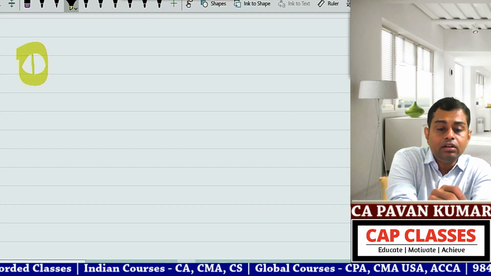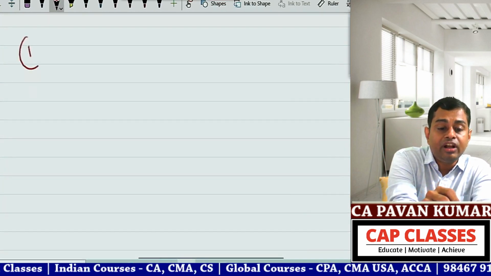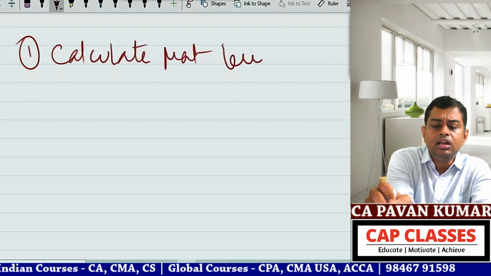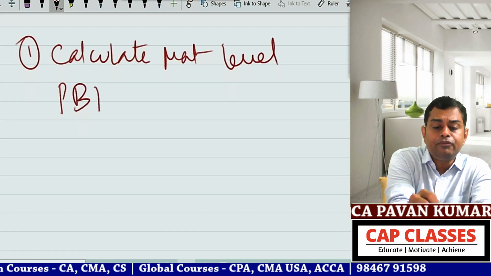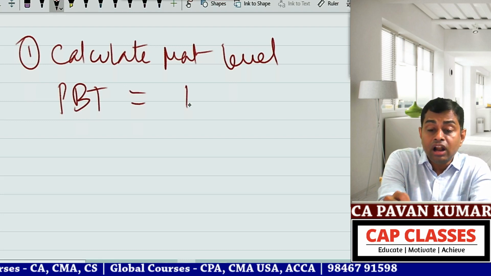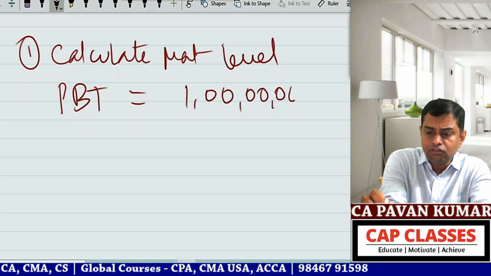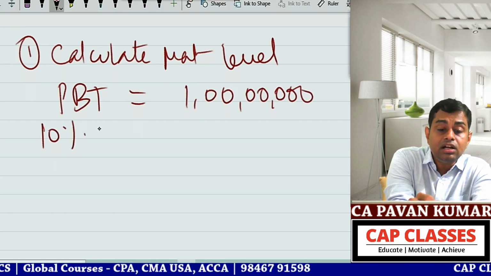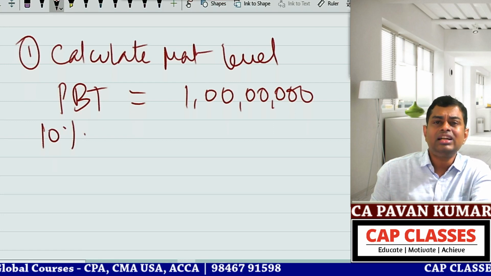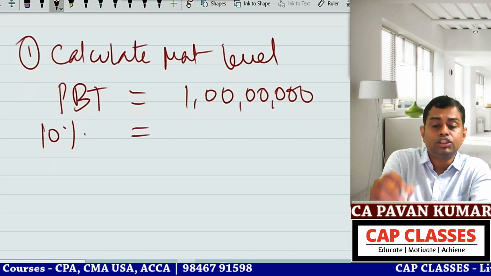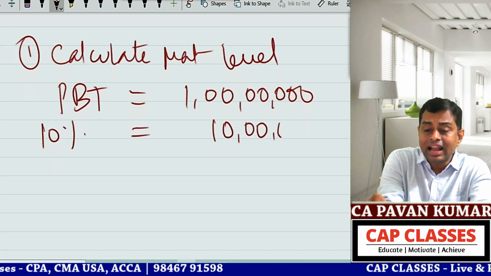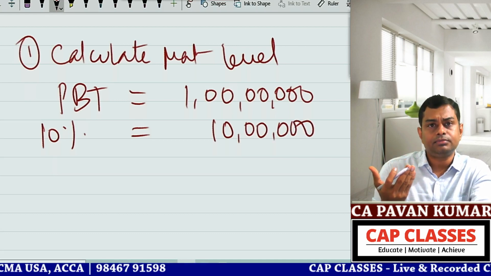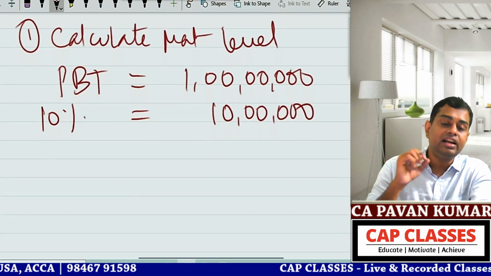So step 1, calculate materiality level. How will you calculate? Say for example, profit before tax is equal to 1 crore. So you are following 10% of PBT as my materiality level. So you will say 10 lakhs. Or if you say 5% is my materiality level, it will be 5 lakhs. So this is materiality level.